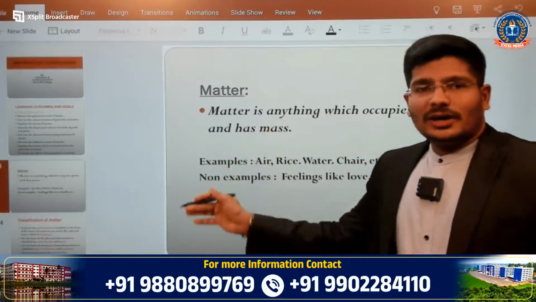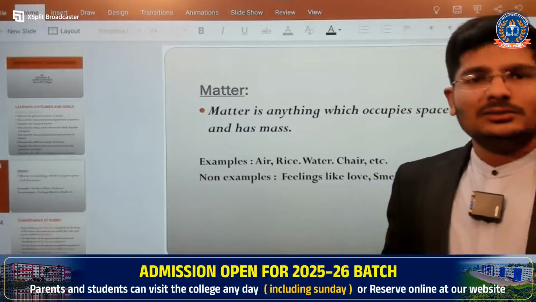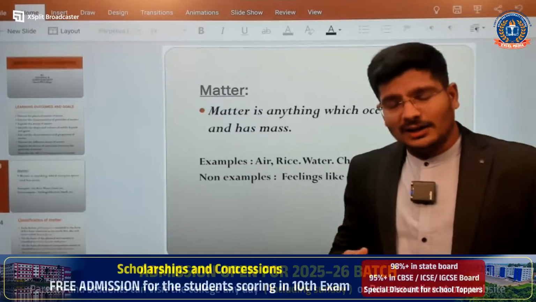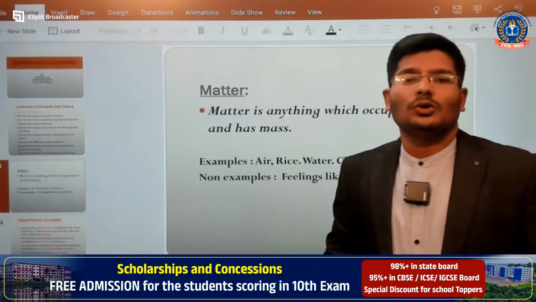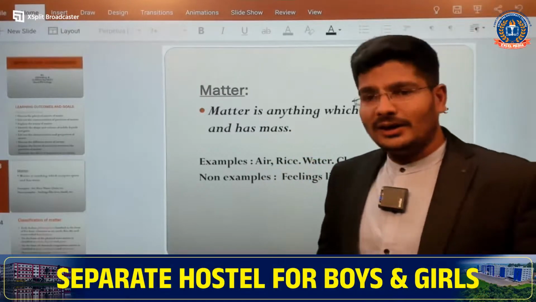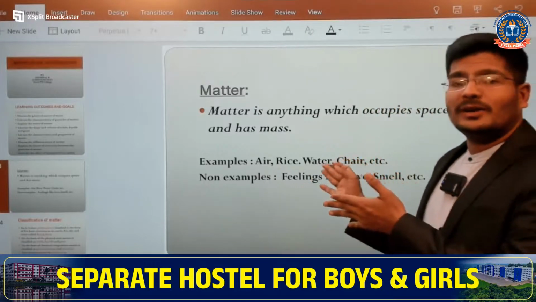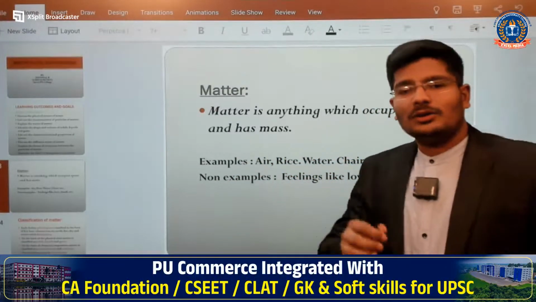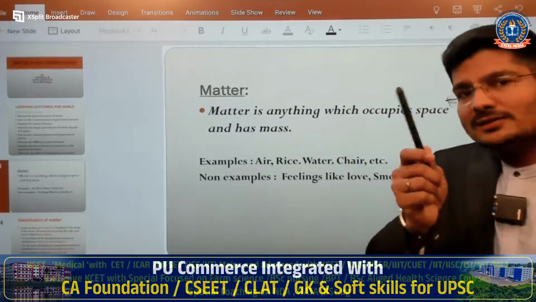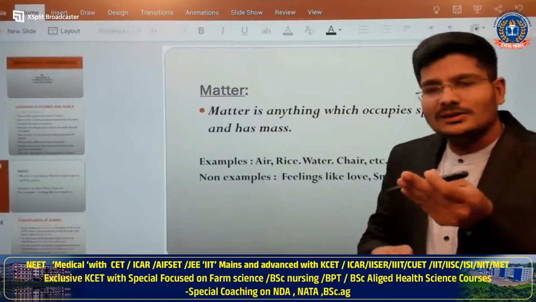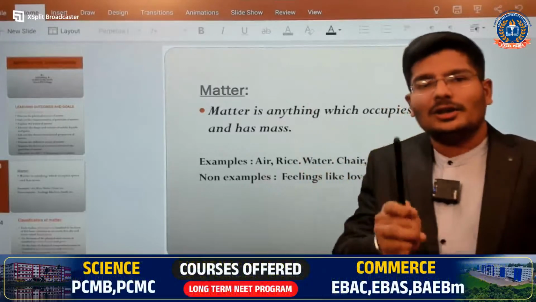And you can see matter. I am matter, is it not? Why? Because I have my own mass and also occupy space in this universe. And what about this board? It is also considered as matter. Why? Because it has its own mass, and it occupies space in this universe. And what about this pen? This pen is also considered as matter. Why? Because it has its own mass and it occupies space in this universe.